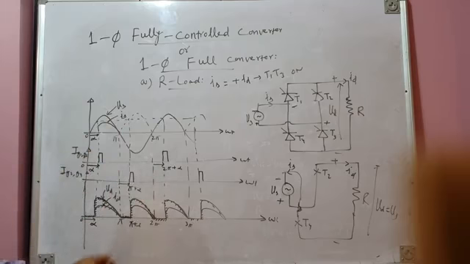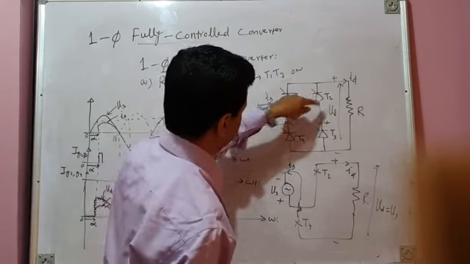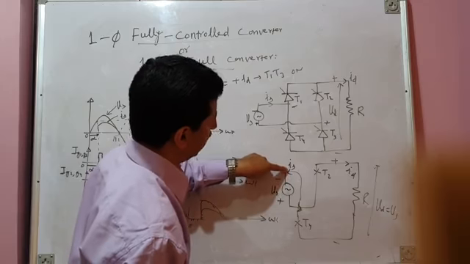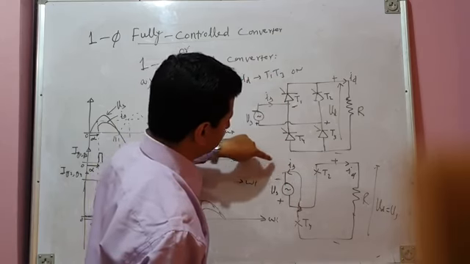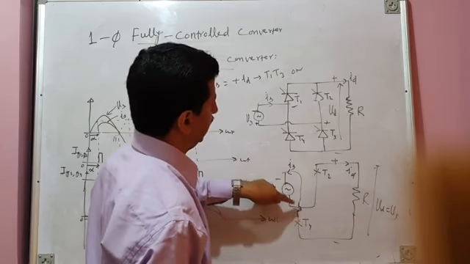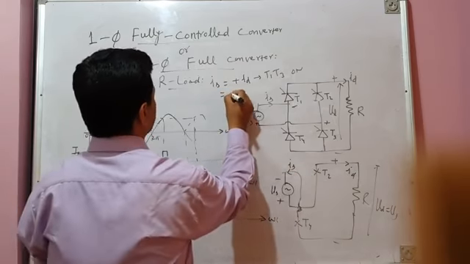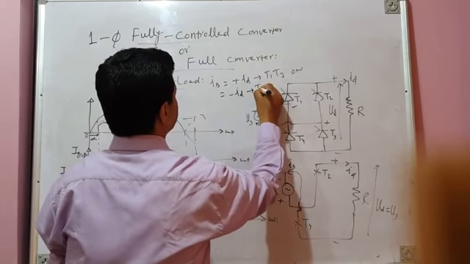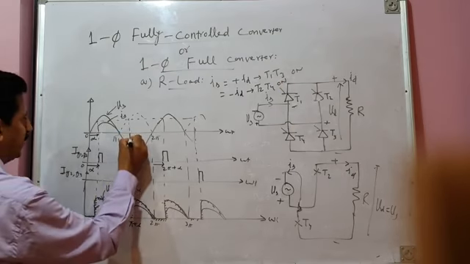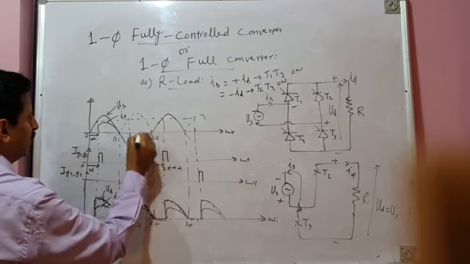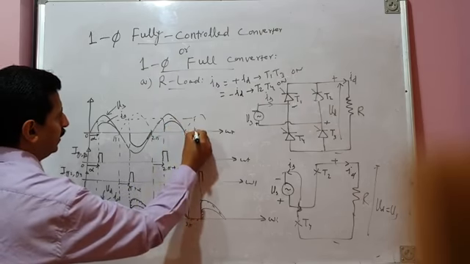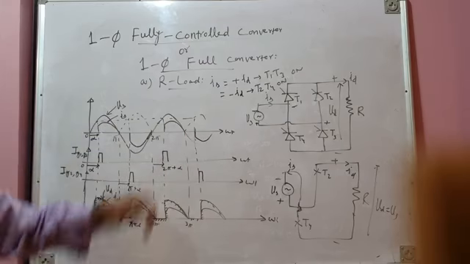For the negative half cycle of source voltage, when the other pair of devices T2, T4 is conducting, you can see this is load current and this is source current. Now the direction of source current has changed. In the previous case, the direction of source current was like this, equal to plus Id. Here, when the T2, T4 pair is conducting, the direction has changed and it is equal to minus Id. Minus Id means just like this. So this is your source current. Then it is again positive, and again negative. So this is the source current.